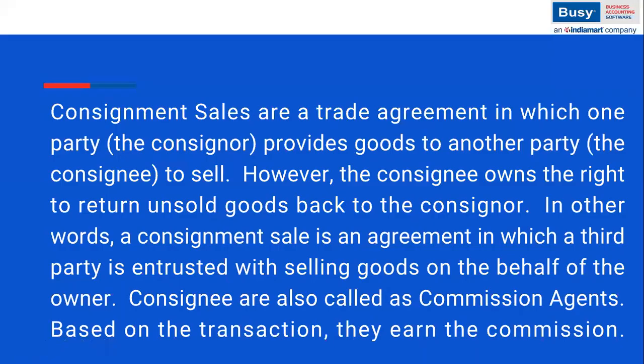What is consignment in Busy? Consignment sales are a trade agreement in which one party, the consignor, provides goods to another party, the consignee, to sell. However, the consignee has the right to return unsold goods to the consignor. In other words, a consignment sale is an agreement in which a third party is entrusted with selling goods on behalf of the owner. Consignees are also called commission agents. Based on the transaction, they earn a commission.